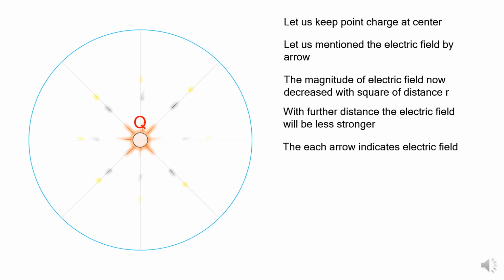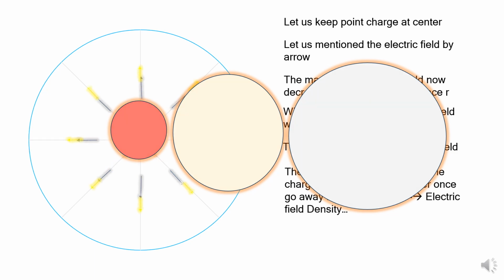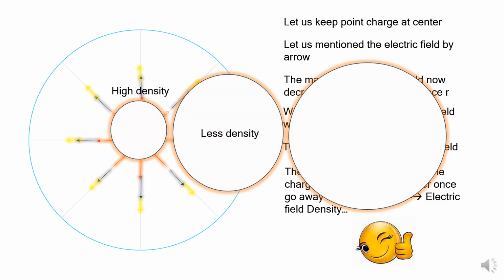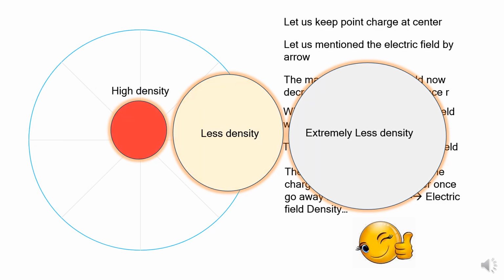You can see here the arrows indicate the center: red arrow is strong, blue is medium, and the yellow one is the weakest electric field. If you describe the electric field in terms of density, the nearer area is called a high density electric field. If you go away, it becomes less dense, and if you go further away, it becomes extremely less dense.